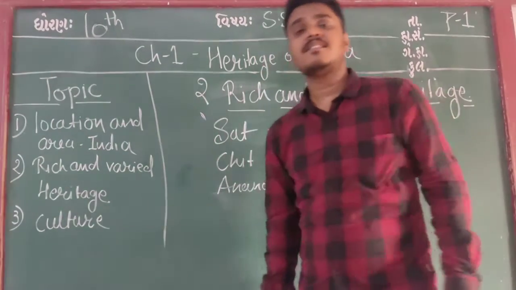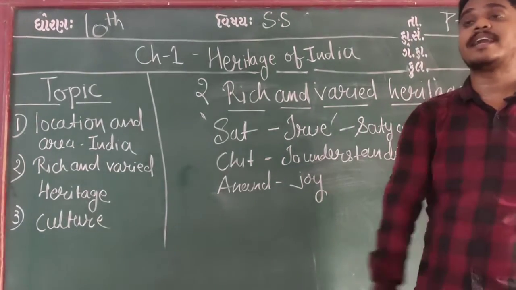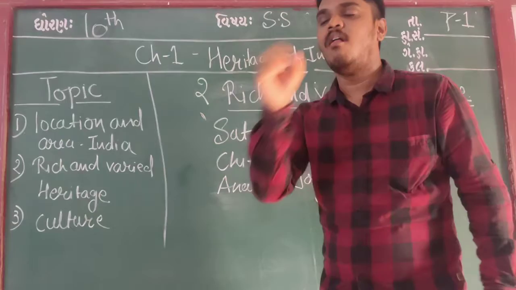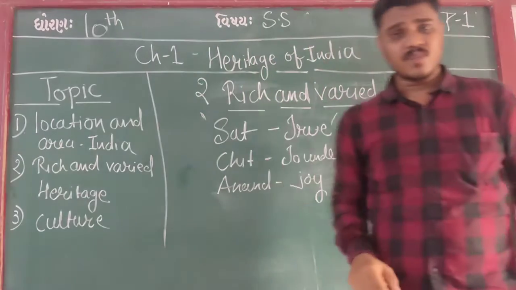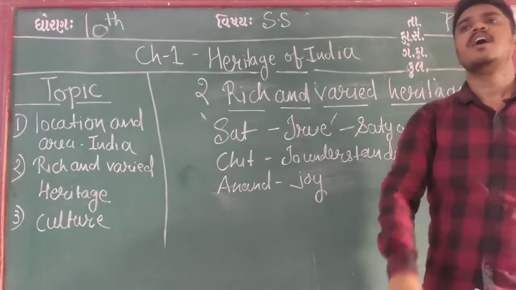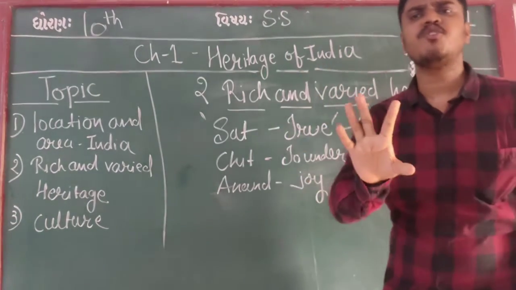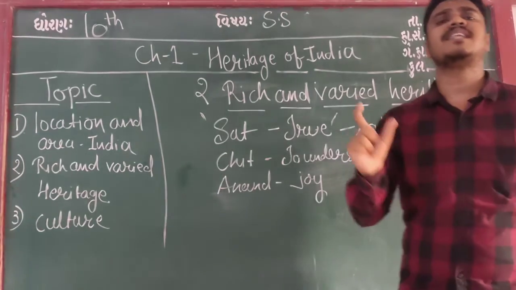So we can see that our culture includes the Indus Valley civilization. As I told earlier, the people who were staying in that town were not Indian, they were someone else. We don't know, but we know what we have from the Indus Valley civilization.